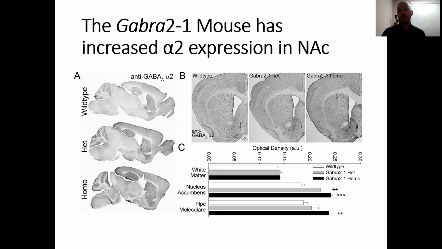Next, we wanted to see what would happen if we used our mutant mouse model, the Gabra2-1 mouse, that has saturated alpha-2 expression in the nucleus accumbens. So you can see these are some stains here looking at wild-type, heterozygous, and homozygous Gabra2-1 mice, staining for alpha-2. And you can see in the nucleus accumbens, this is at baseline levels, there's an increase in both the heterozygous and homozygous mutants.